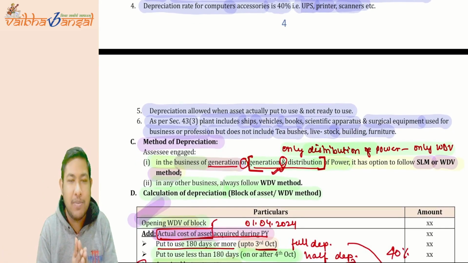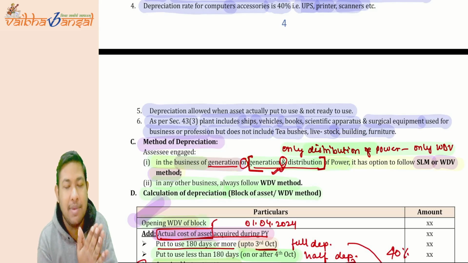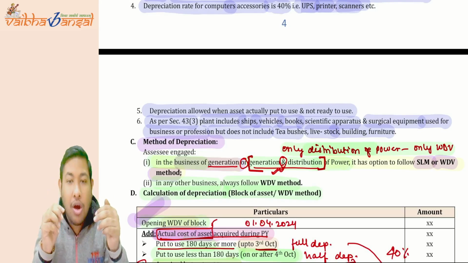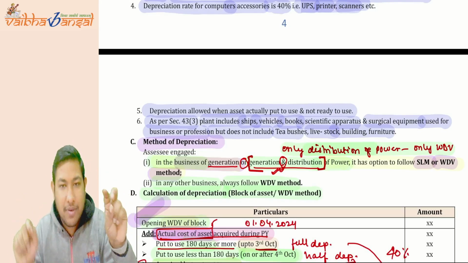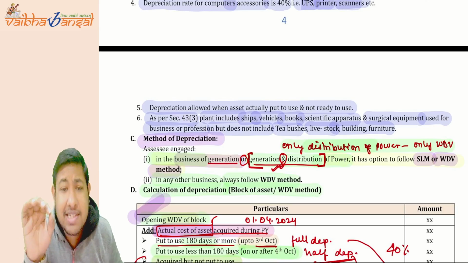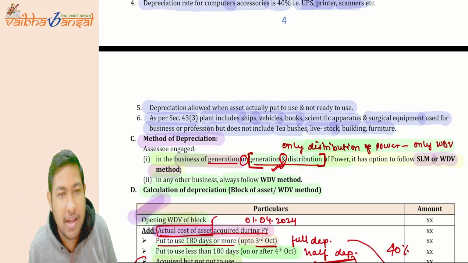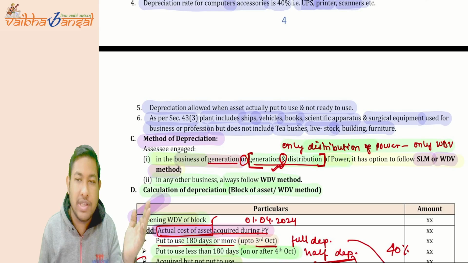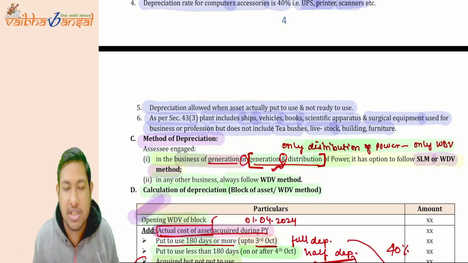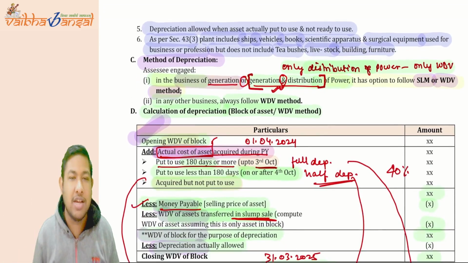There are two methods of depreciation. First is the WDV method, and second is the SLM method. See, an assessee who is engaged in generation of power, or generation and distribution of power, has the option to choose whether he wants to go with the SLM method or the WDV method. But for any other business, the rest of the businesses will be covered under the WDV method only.